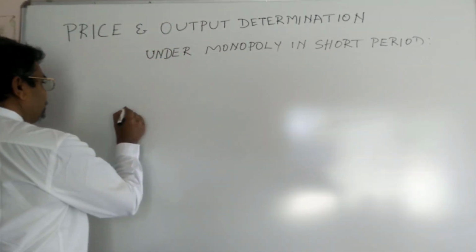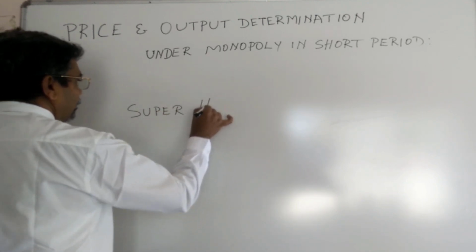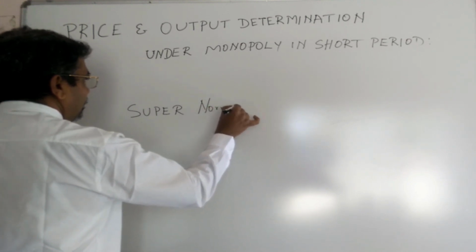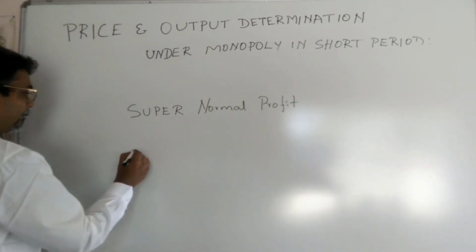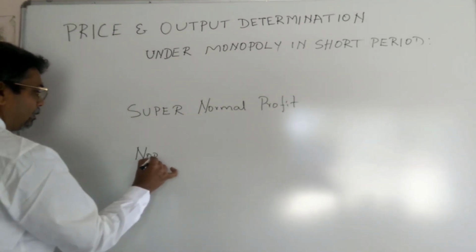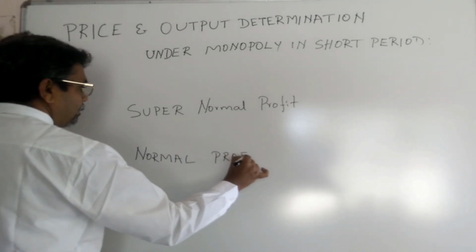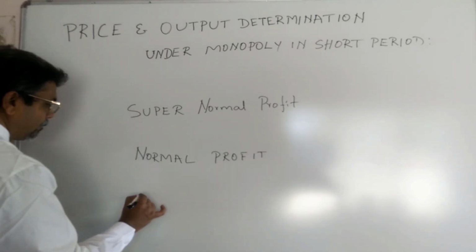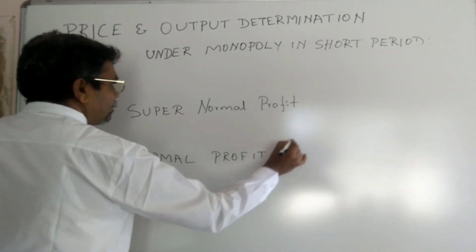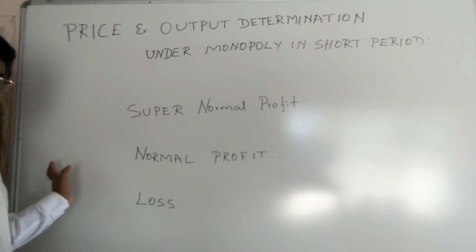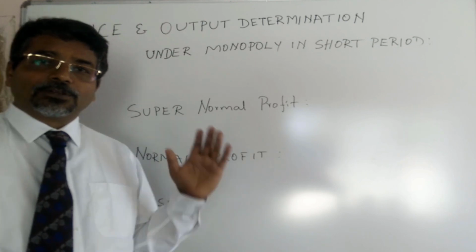So here we already thought that the monopolist does not only make profit.